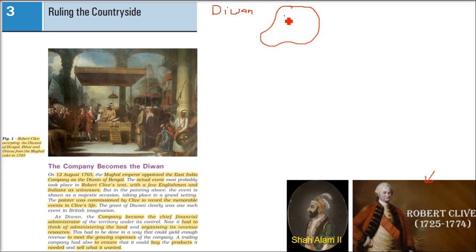Diwani means that if we talk about Bengal specifically, then all the places, all the revenue producing resources are now under the control of the company.